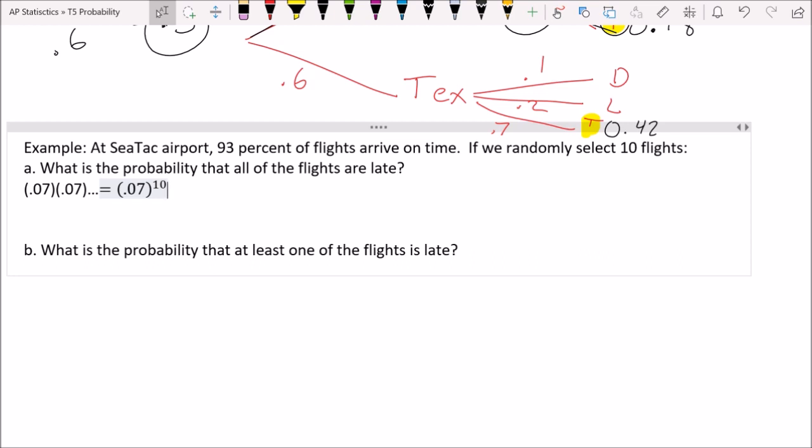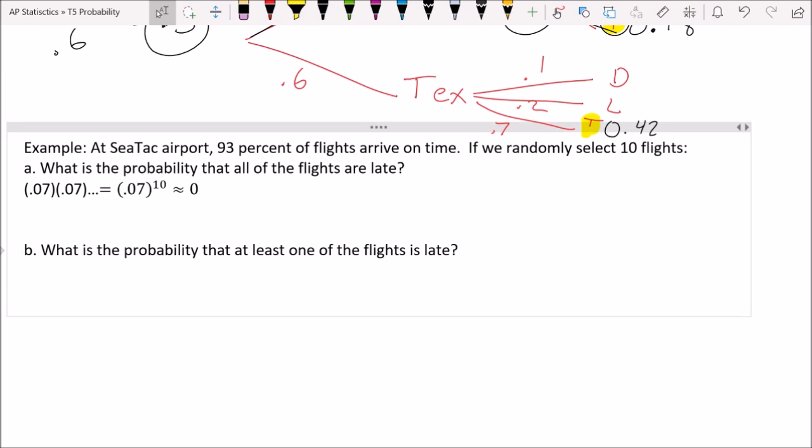Wow, it's a number preceded by point and then 11 zeros. So I'm going to say that's basically 0. Could it happen? Yes, but it's basically not going to happen if you truly randomly select 10 flights. That's basically none. Okay, so that's the setup. And really what's important is understanding how to do the setup.